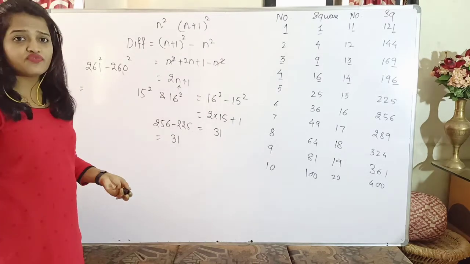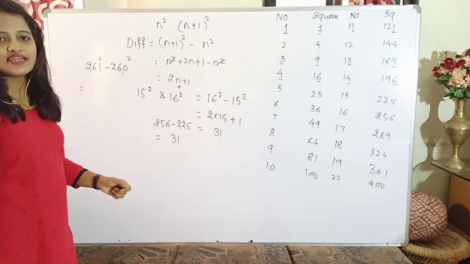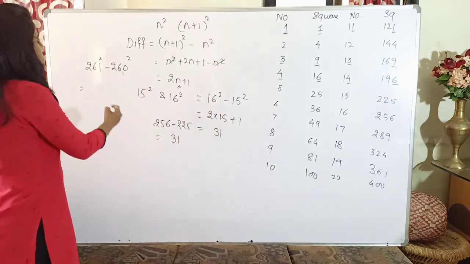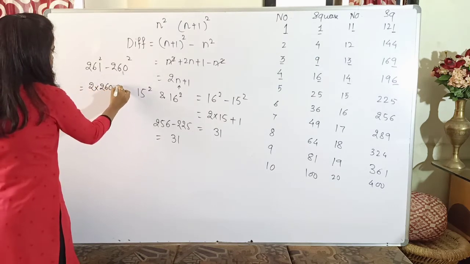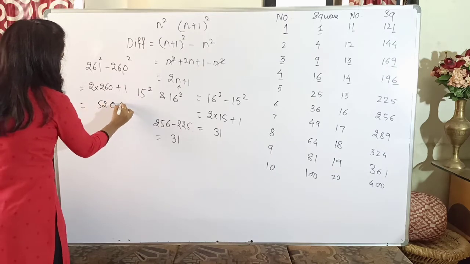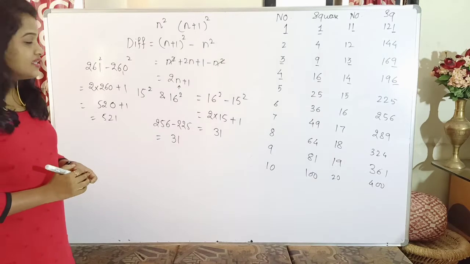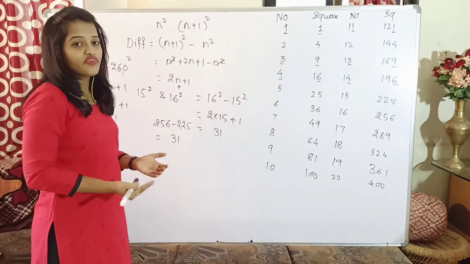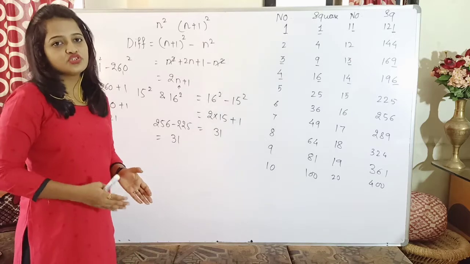I don't know the square of 261, neither do I know the square of 260, but by this formula I can directly find it. It is 2 times the smaller number plus 1. The smaller number is 260, so 520 plus 1, that is 521. So even without finding the squares, I can still tell their difference.